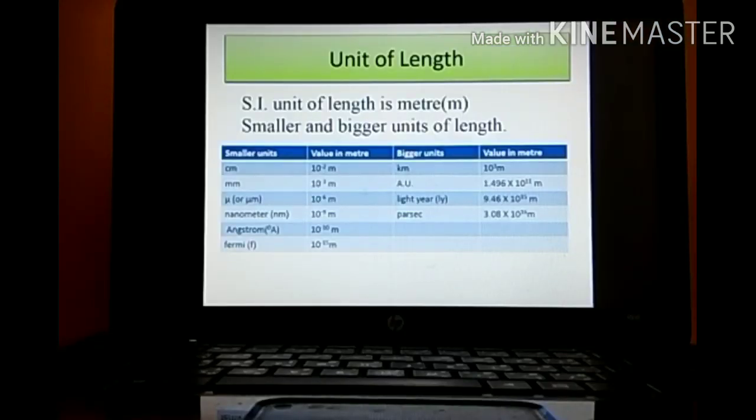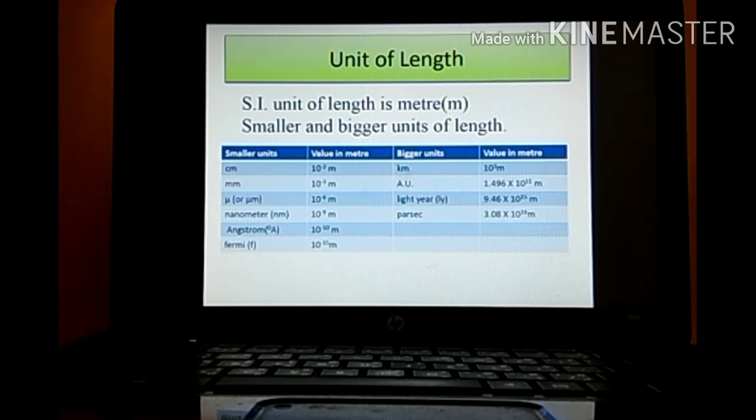Okay. First one we'll be starting with, unit of length. The SI unit of length is meter. Over here, we will see all the smaller units of length as well as the bigger units of length. First smaller unit of length is centimeter. For converting centimeter to meter, we multiply by 10 raised to minus 2, or divide by 100.